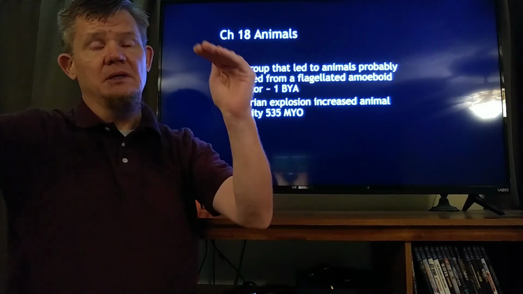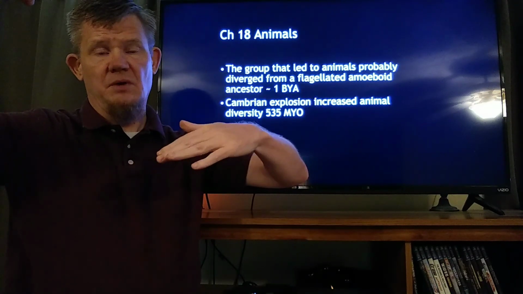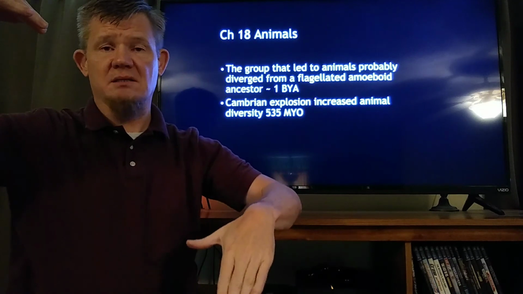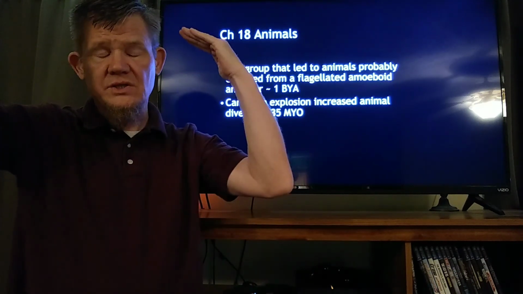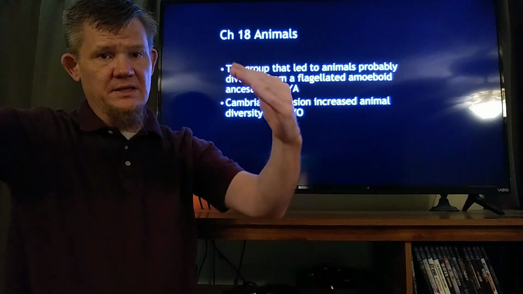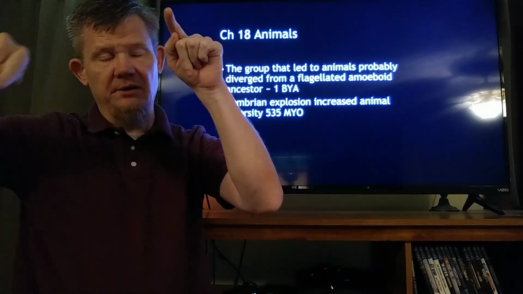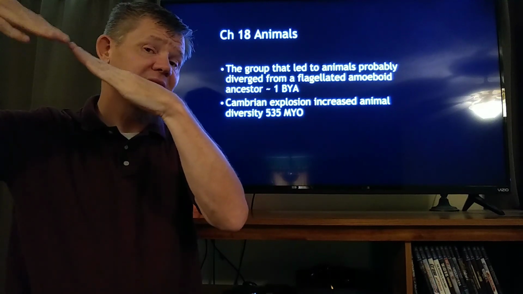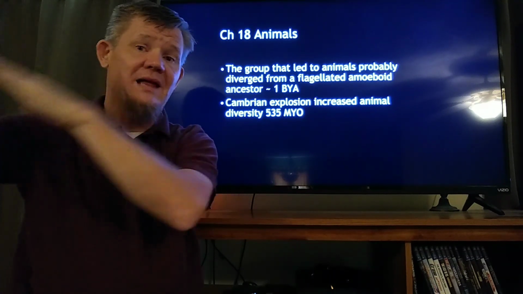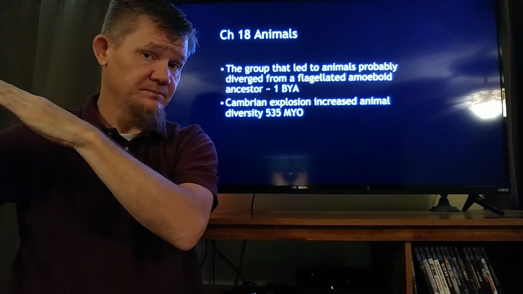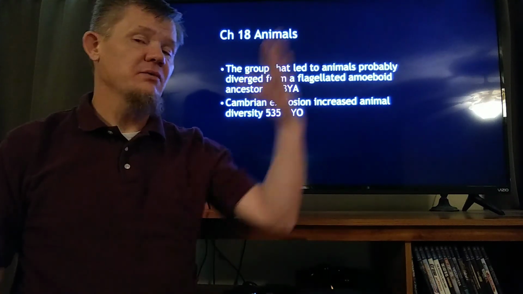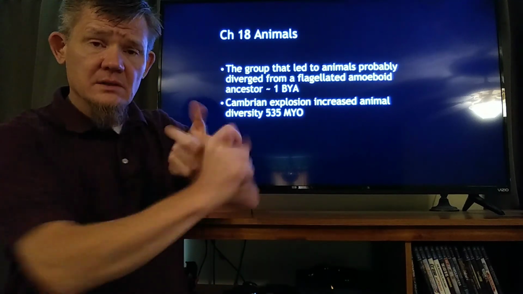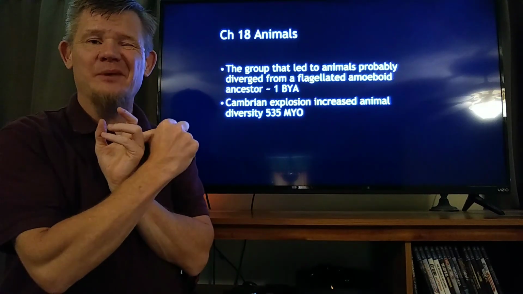A kingdom would be like a country on that continent. So how many countries are on the North American continent? Canada, U.S., Mexico. The kingdom is, which country do you live in? You live in the U.S. And as we go further down, phylum would be like what state do you live in. Class would be like what county do you live in. And for some of these organisms, we are going to go as far down as class. All right, so domain eukarya, kingdom Animalia.